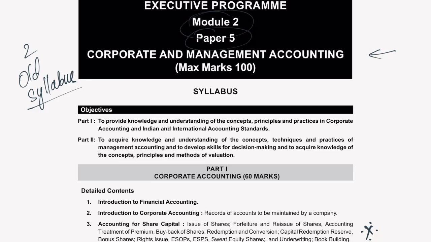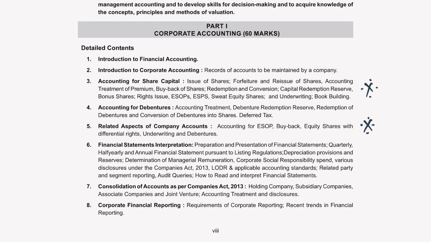Executive Program Module 2 Paper 5 Corporate and Management Accounting. Earlier this was known as Company Accounts and Auditing Practices. Now what they did was, in the old syllabus we had two subjects, that is CAAP and Cost Accounting. They merged both and now we have the Corporate and Management Accounting for 100 marks. Let us quickly go through the syllabus once before we proceed towards the actual questions.